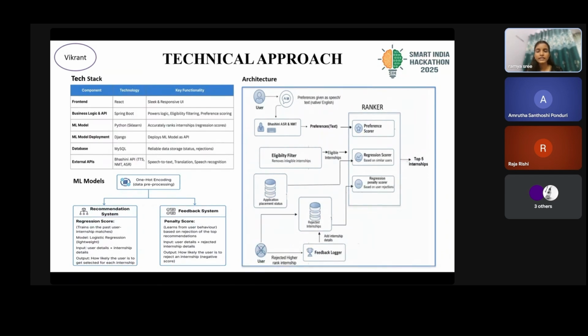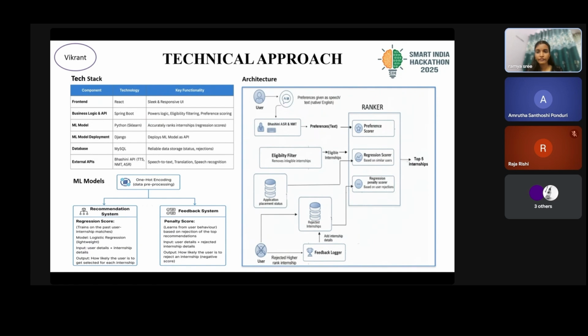The front end mainly contains two pages, one is the home page and the other is the internship details page. The home page contains two divisions, one having the preference form and the other a list of internships. When the user is selected, the top 5 internships for the particular user will be displayed. On clicking each internship card, it will open up the detailed description about the internship, and the user can apply for the internship by redirecting to the PM Internship portal.